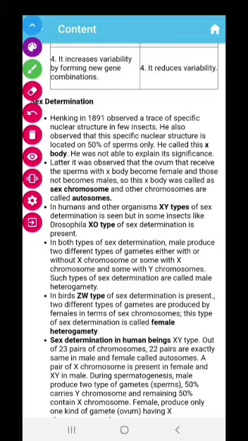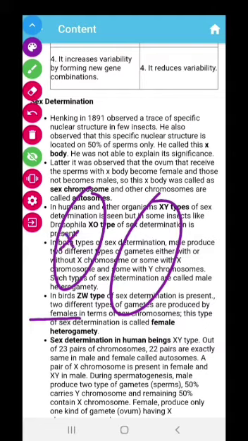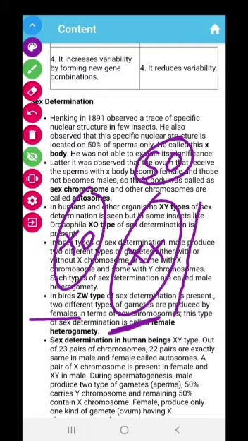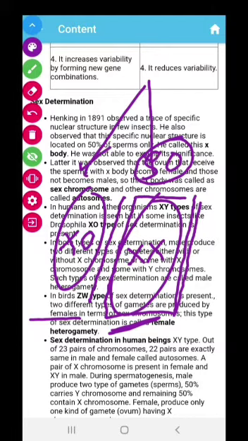So what was actually that? One nuclear structure is this and another nuclear structure is this. In this he found something else and in this he found something else. When he observed this, he found 50% were dark in color and 50% were light in color, though they were produced by the same insect. This made female and this made male.